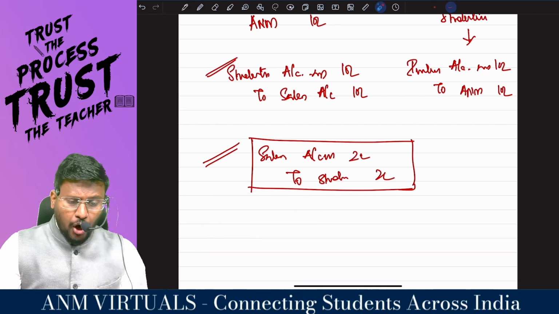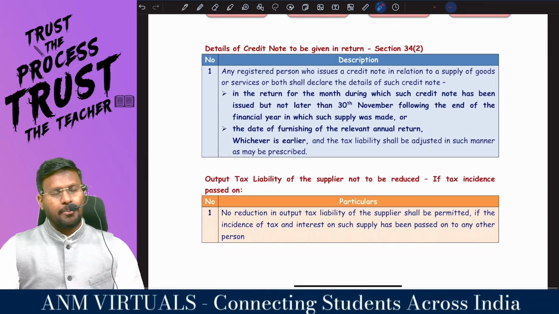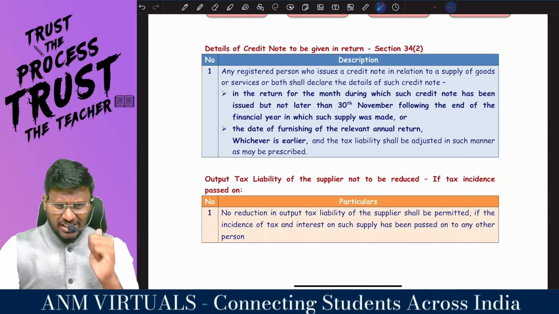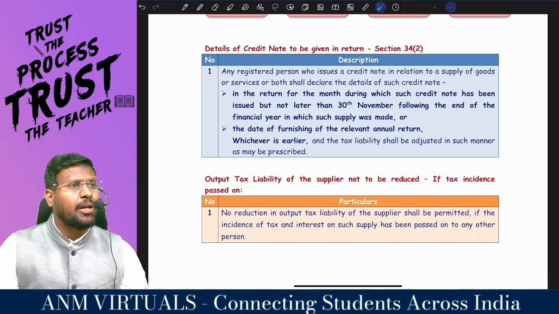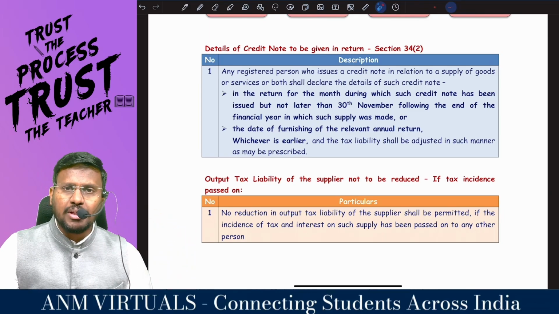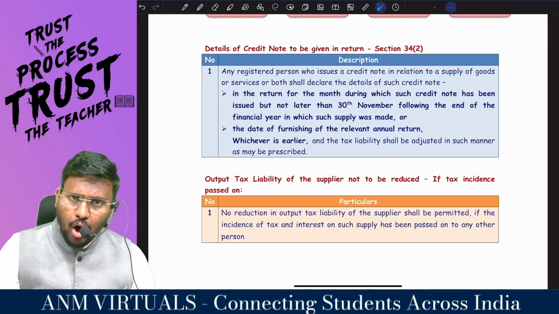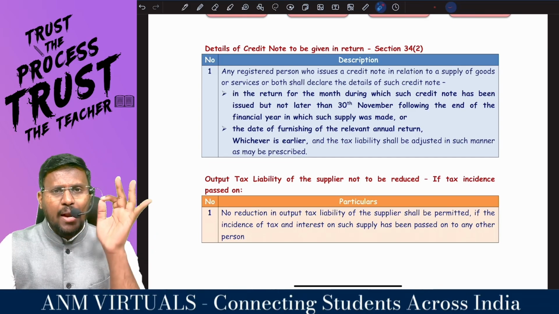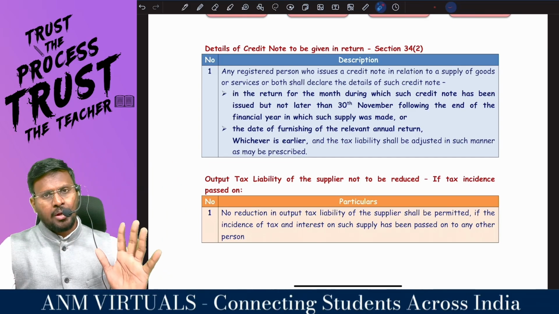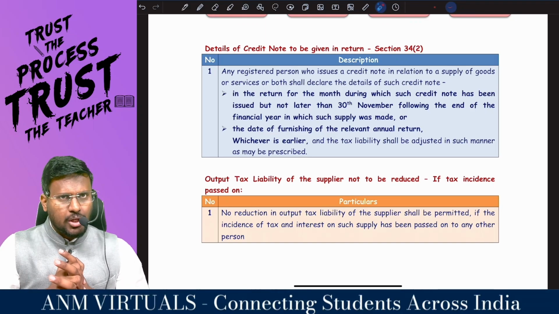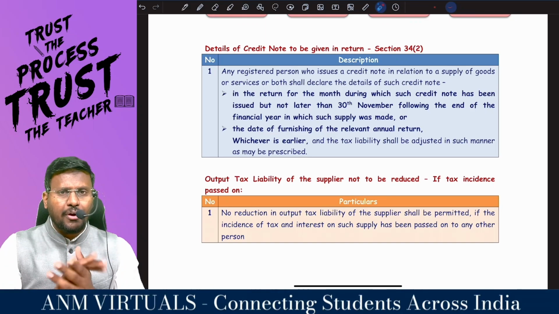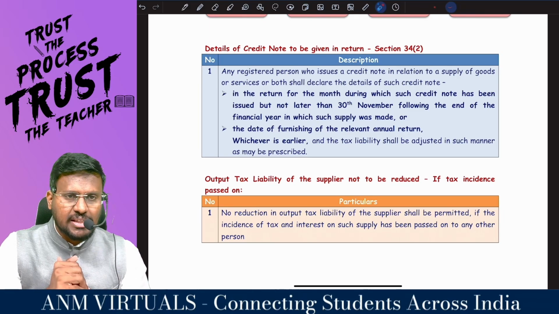To inform that, there is a maximum time limit. Beyond this, you can't inform. What is the maximum time limit? 30th November of the succeeding financial year, or date of filing the annual return, whichever is earlier. What is the time limit? 30th November of the succeeding financial year, or date of filing the annual return, whichever is earlier.